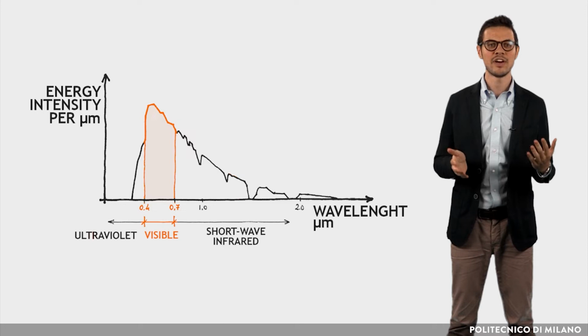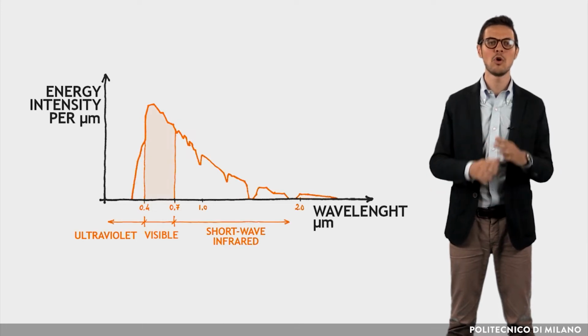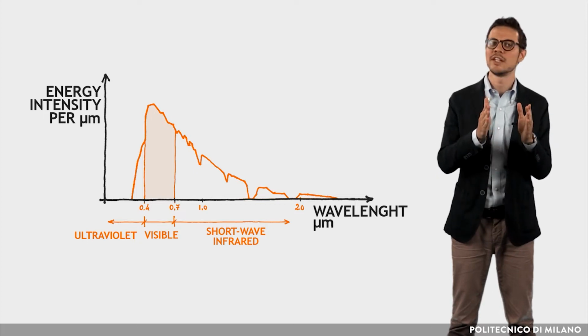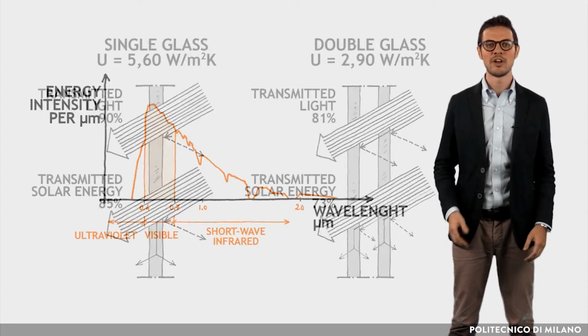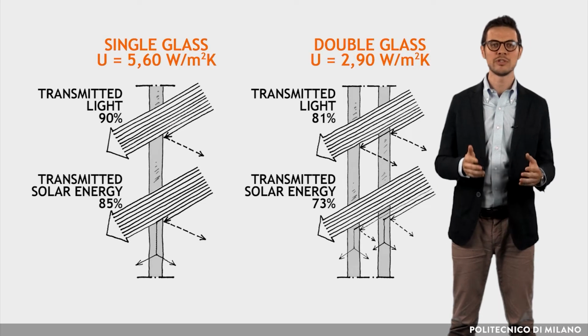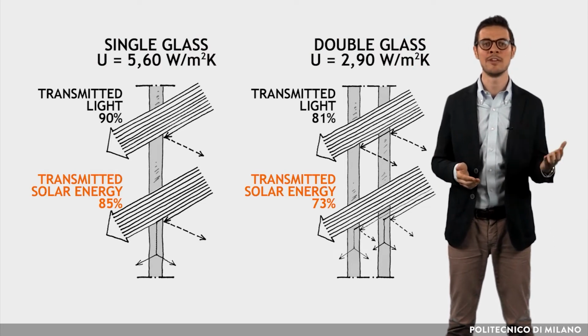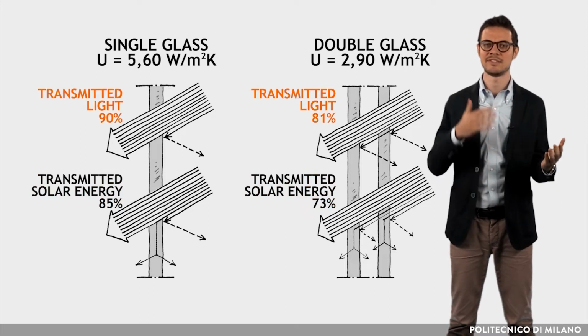This is due to the fact that glass transmits all wavelengths of the solar spectrum, not only the ones contained in the visible spectrum. For example, in this image, according to the type of glass, we can see that the amount of transmitted solar energy is different from light transmitted.